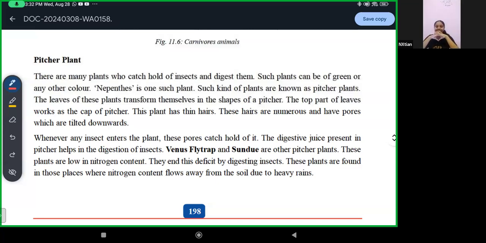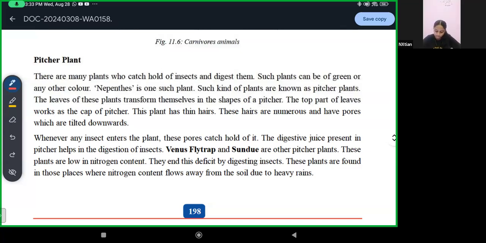I've seen the same pitcher plant. Like my grandmother has one. Your grandmother has. Yes. So it shuts down. But when a mosquito comes, it won't do that. Only when a fly comes, it does it. Okay. So it doesn't eat mosquito, it only eats flies. So yeah, they shut down. They are closed and they trap the insect inside and then they digest it. This is how they gain their nutrition.